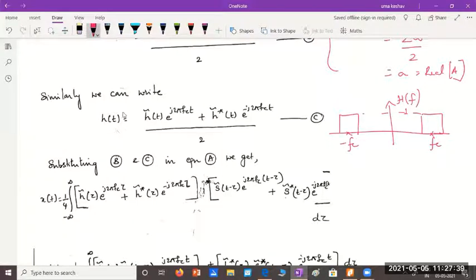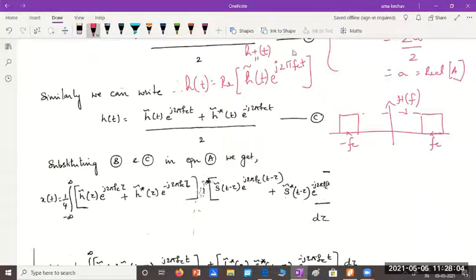So any band pass signal will always be represented as what? The real part of its pre-envelope. The pre-envelope is defined as complex envelope into e power j2 pi fct. Please remember this. So this is nothing but the pre-envelope of the signal h plus of t.